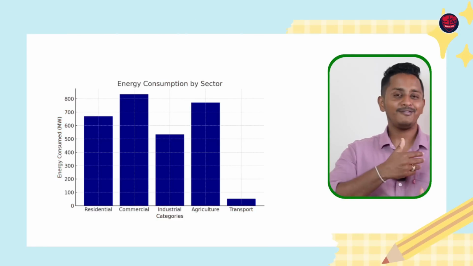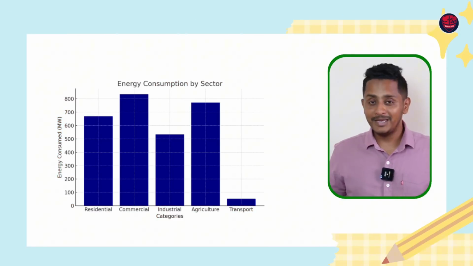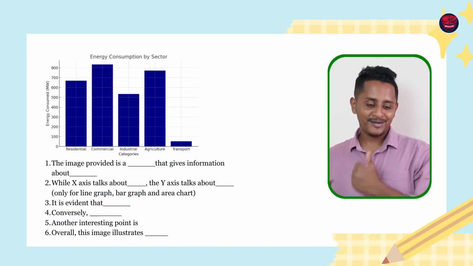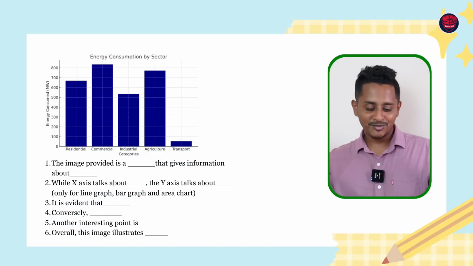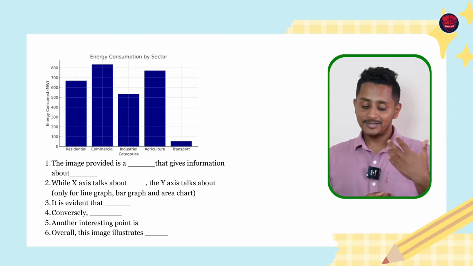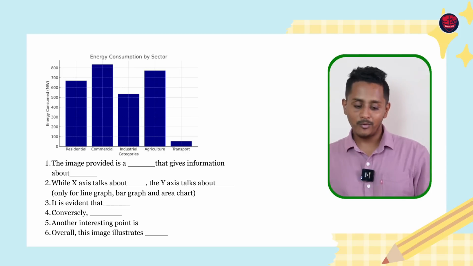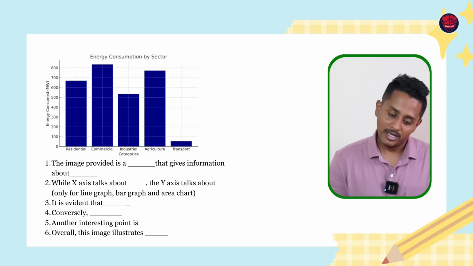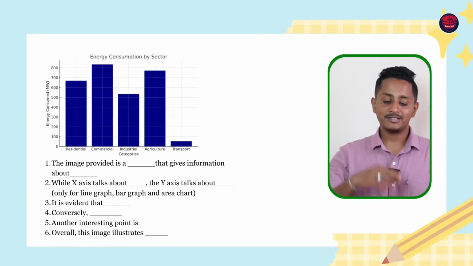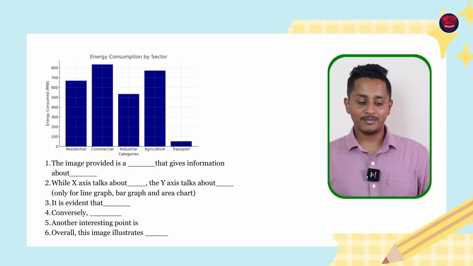Now let's see a small demonstration for a simple bar graph on how to speak using this template. If this is the bar graph, let me show you how you can speak this bar graph using this template. The image provided is a bar graph that gives information about energy consumption by sector. While x-axis talks about different energy sectors such as residential, commercial, transport, etc., y-axis talks about the energy consumption in MW. It is evident that energy consumption for commercial sector is the highest with a value of over 800 MW.